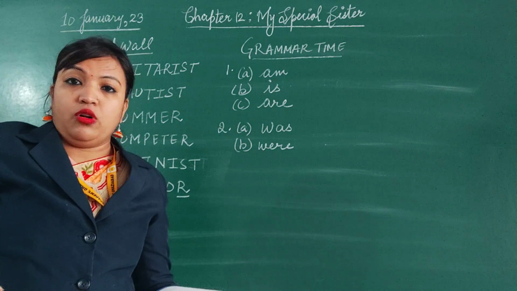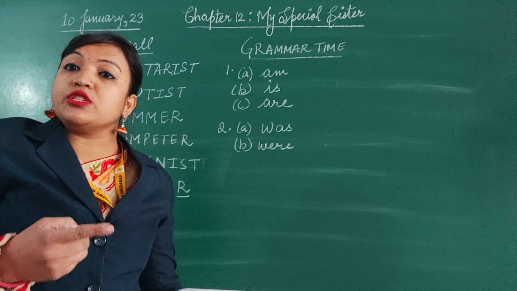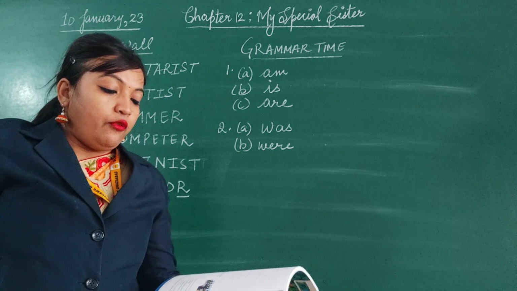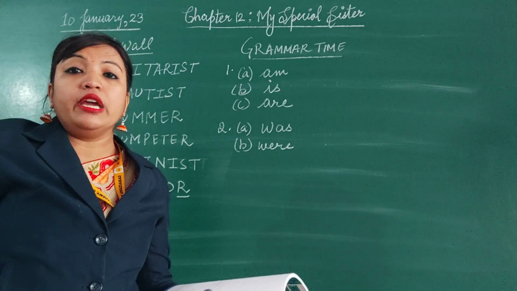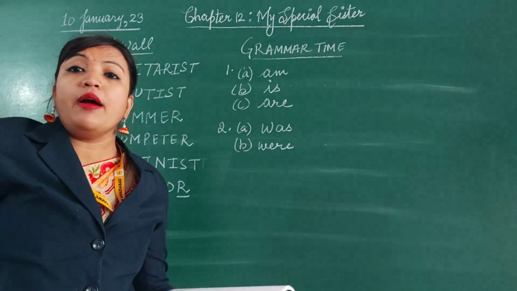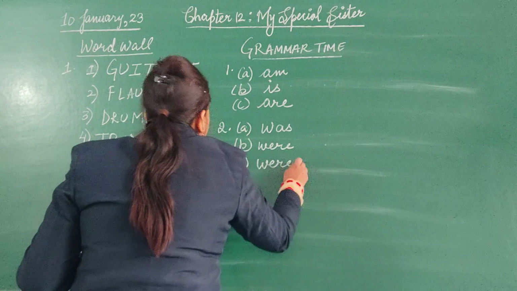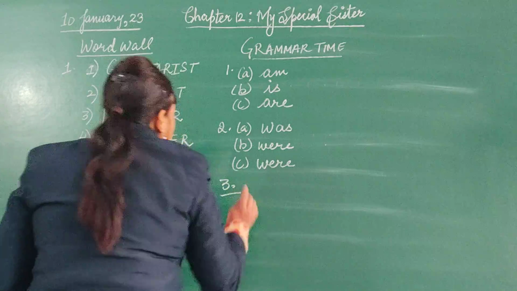Are can also come if the option is not given, that you have to use this and this only. Then third, we dash laughing. We is a plural subject, so what will come? Were. We were laughing.